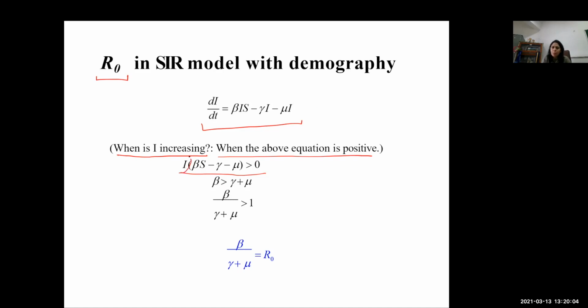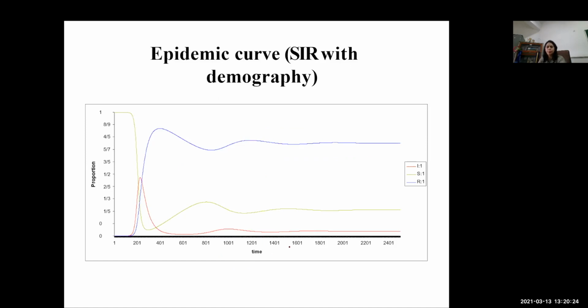Let us not consider this I, so let us consider this portion only. So this will be beta greater than mu plus gamma, and let me say that this R naught is beta divided by mu plus gamma. Let me see what it shows.